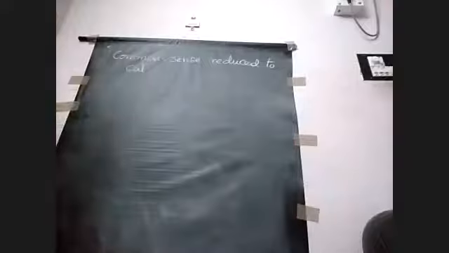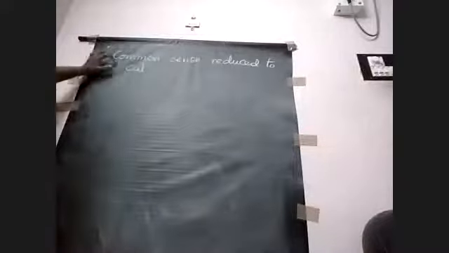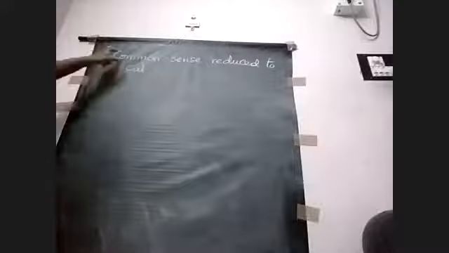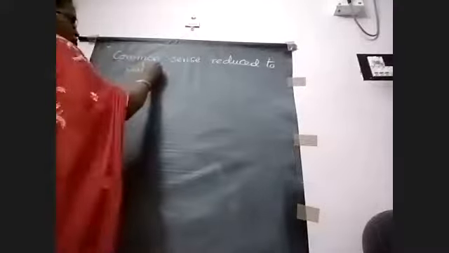I have already told you that the conversion of chances to numerical value is called probability. And we have common sense to say whether they have chances or not: more likely, less likely, equally likely. So common sense reduced to calculation.